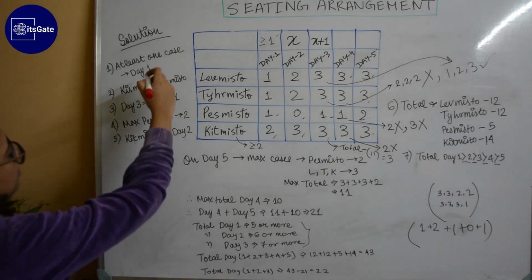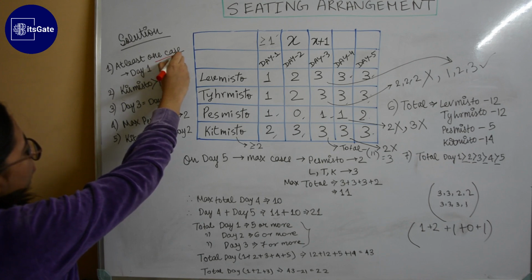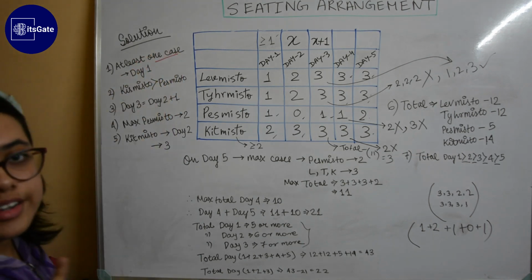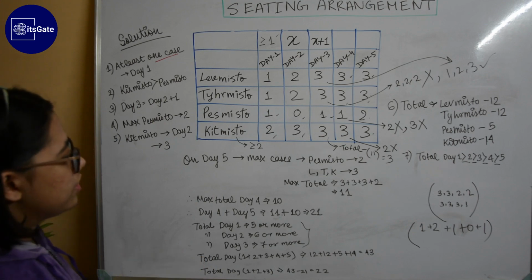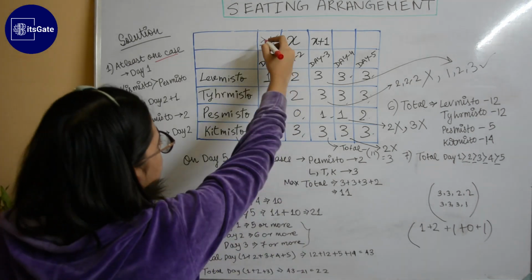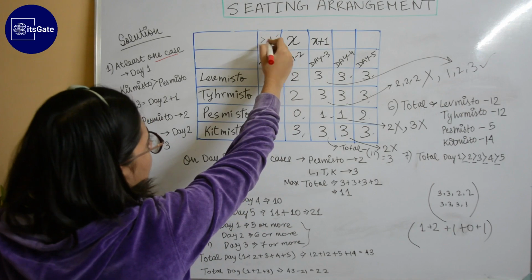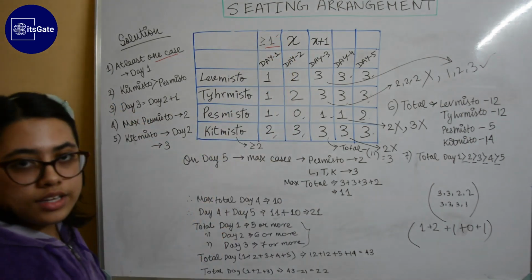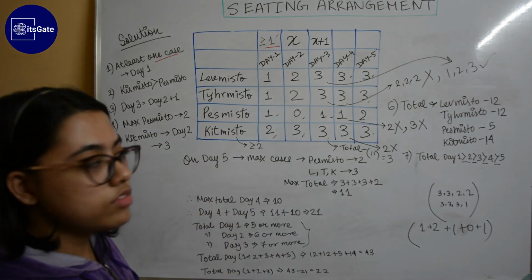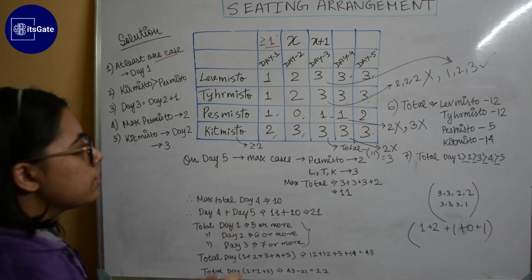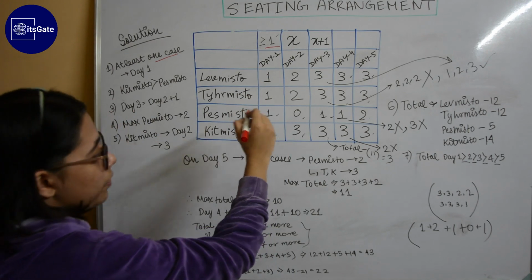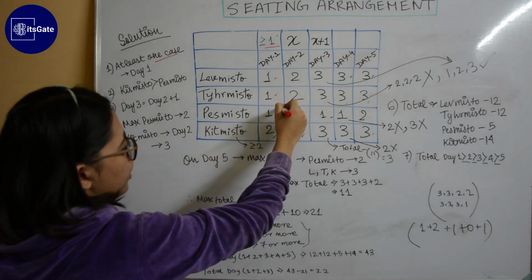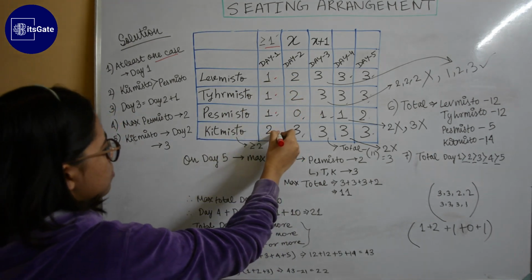First, the information is given that at least 1 case is there on day 1, like in every city there is 1 case on day 1. So we write that there are at least 1 or more cases on day 1 in each of the cities. So we assume that the number of cases in Levmisto, Tyhrmisto and Pesmisto on day 1 is 1, 1 and 1, and in Kitmisto is 2.